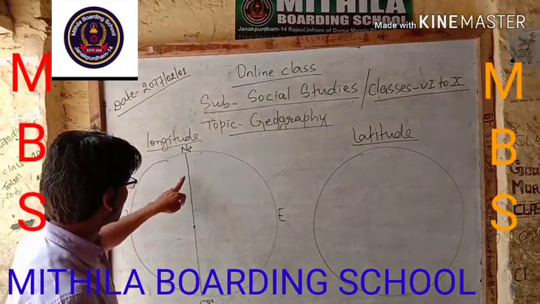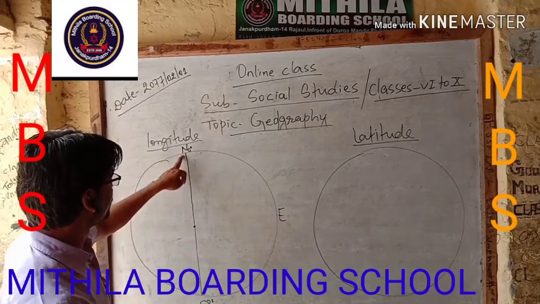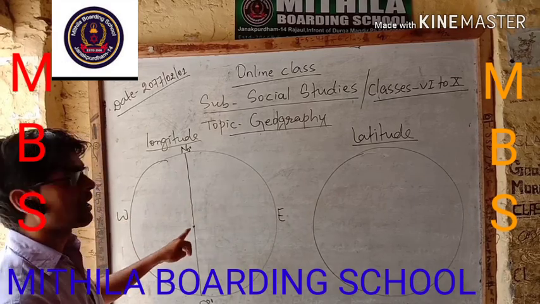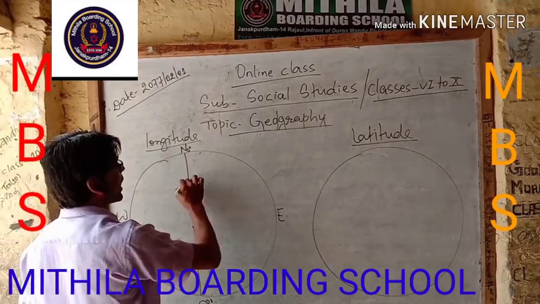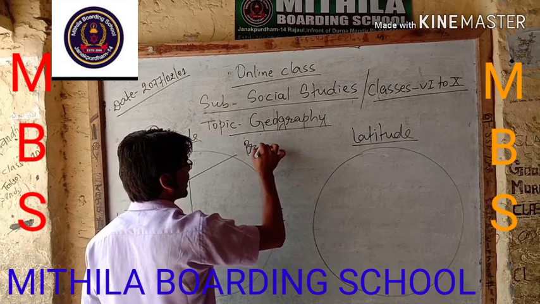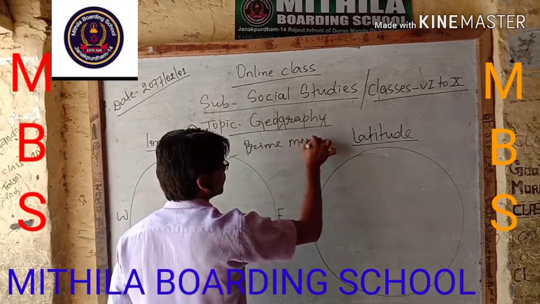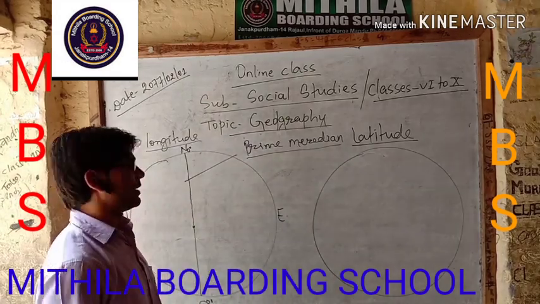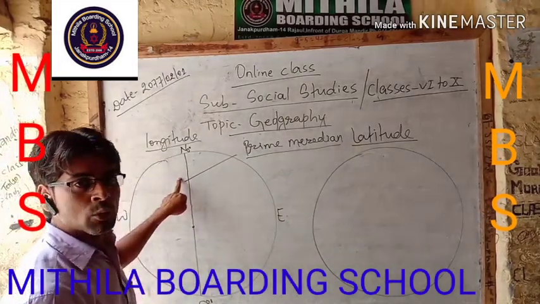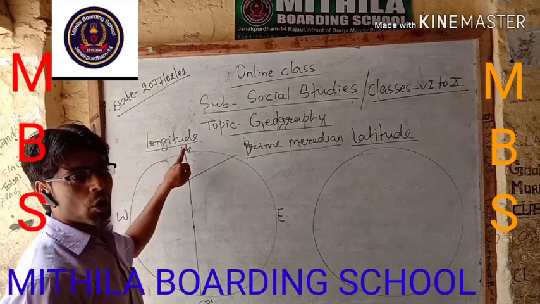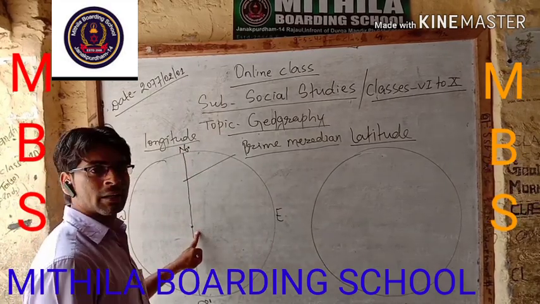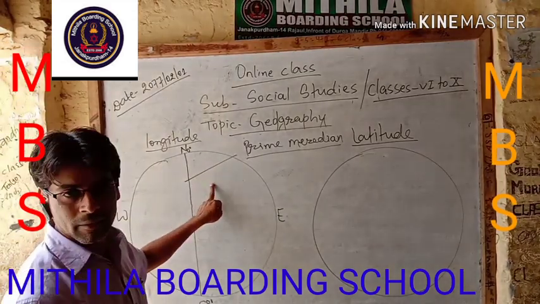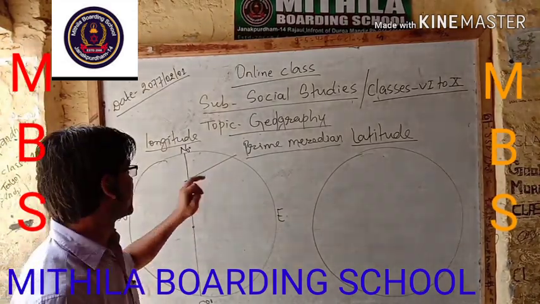This 0 degree north and 0 degree south line, which passes through the center of the earth, is known as the prime meridian. The imaginary line which passes from the north pole through the center to the south pole is known as the prime meridian.